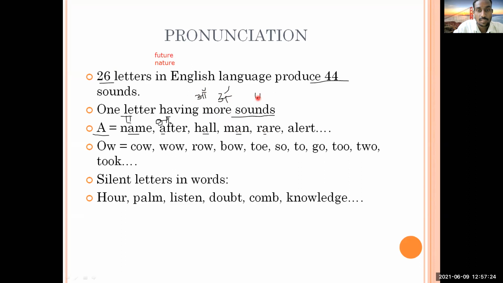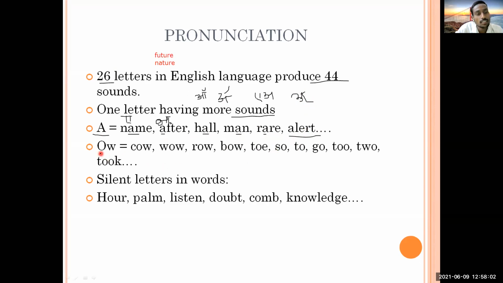It's air. We call it a rare. Okay, so it is A sound we are getting out of this. Again, you are having this O here. So what is it? Again, you are having here weak. Weak means I will write like this. This is weak. Okay, so same letter. Letter is A, but here you are getting it A name. Here you are getting A after. Here you are getting A hall, A man, A rare, alert in again this week.